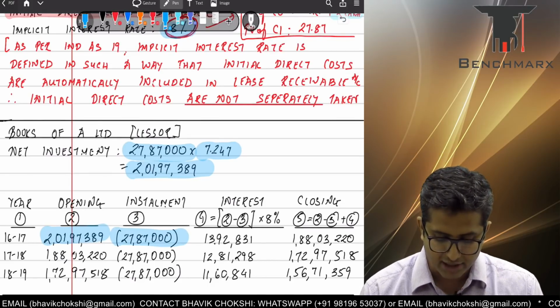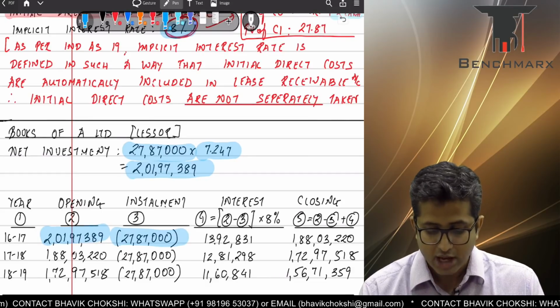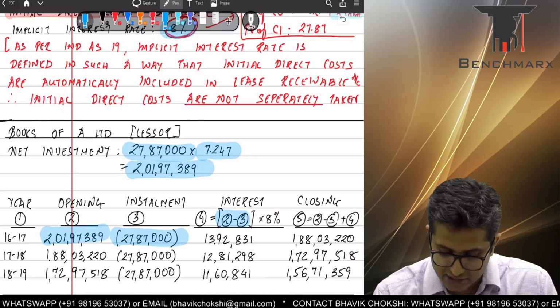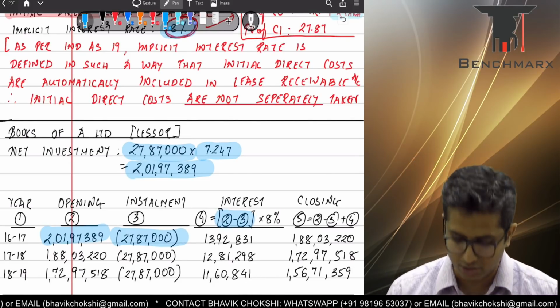So the outstanding balance really will be 2 crore 1,97,389, that is column 2, minus 27,87,000, that is column number 3, and hence interest is charged on the opening balance after paying the installment.